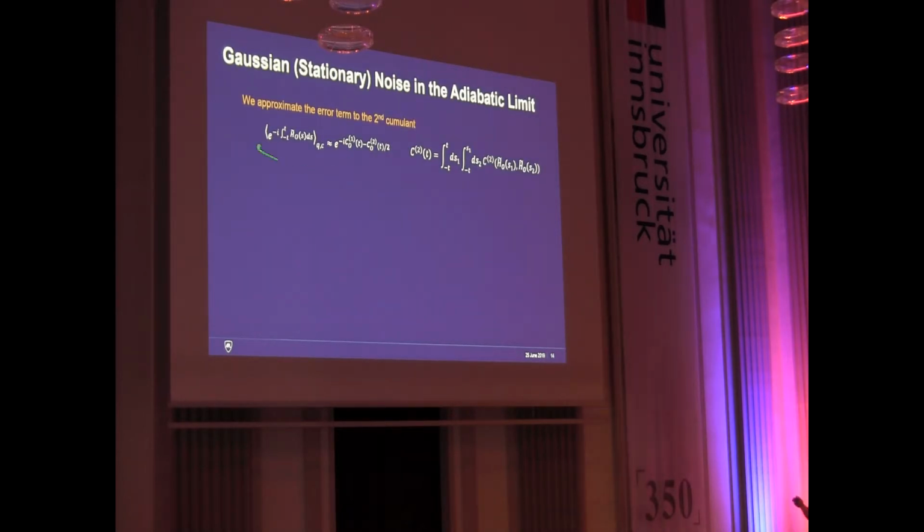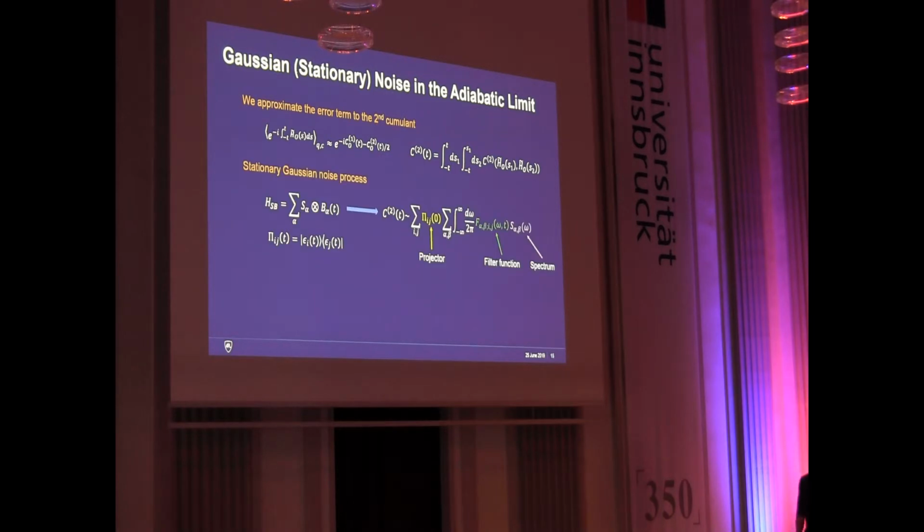So if we assume Gaussian stationary noise, we can truncate the expansion up to second order. We don't get exact cancellation as we did with the dynamical decoupling case, but we can still truncate this expansion, and then this is essentially what the second order cumulant looks like. So if we consider, as I mentioned, the noise to be Gaussian and stationary, then we get essentially 4 primary integrals that all look similar, in the sense that they're all proportional to terms like this.